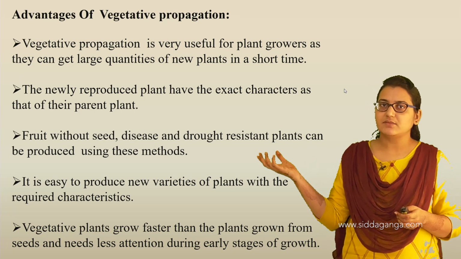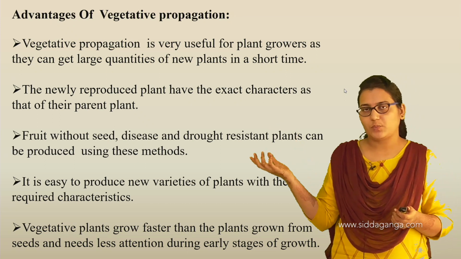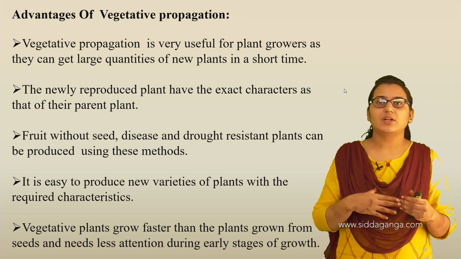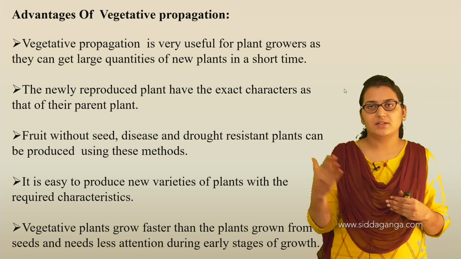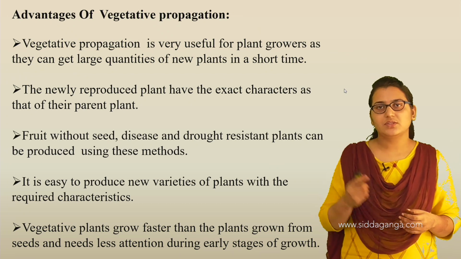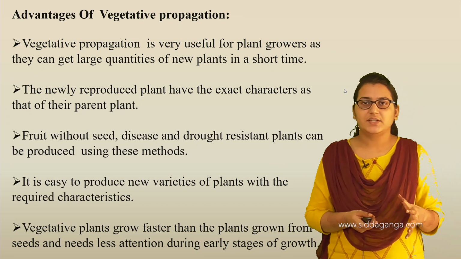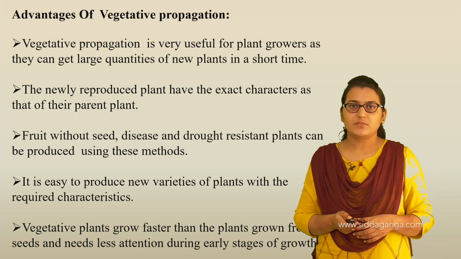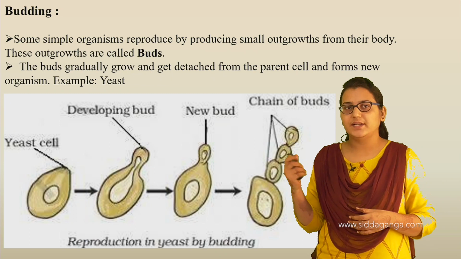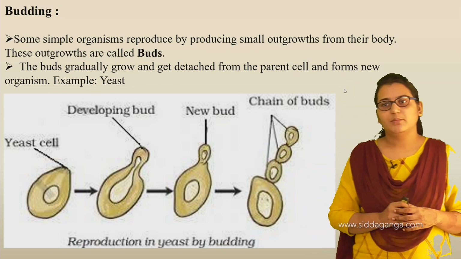But plants grown with the help of vegetative propagation do not require much attention. Even without too much water or the required atmospheric conditions, they can still grow well. So these are the advantages of vegetative propagation. Now let us continue with asexual reproduction. The second type of asexual reproduction is budding.